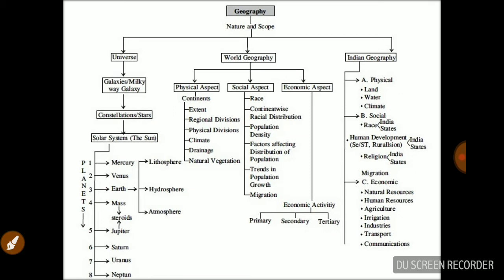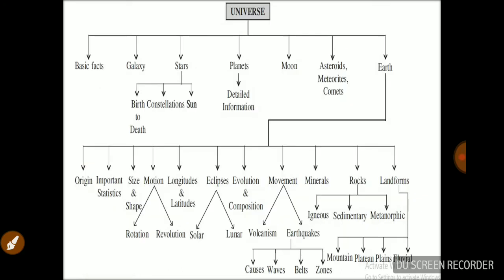Most of the questions for your prelim exams are from Indian geography, and for your main exams you have to focus a little on world geography. So that is the basic structure of the geography session. Today we are discussing the universe in a little more depth.